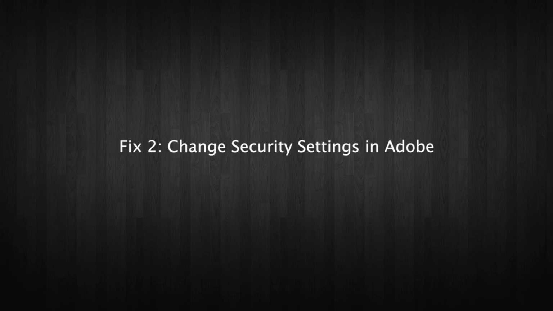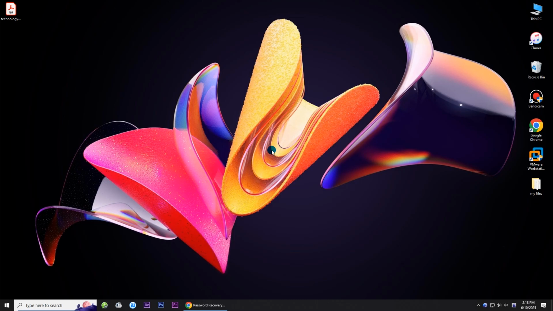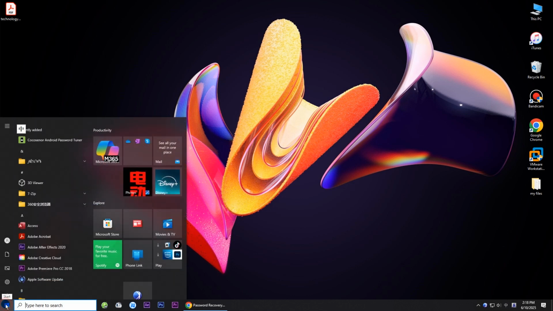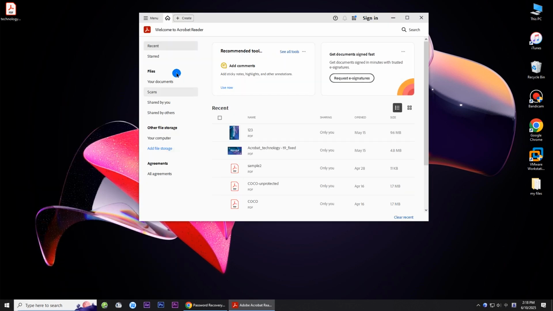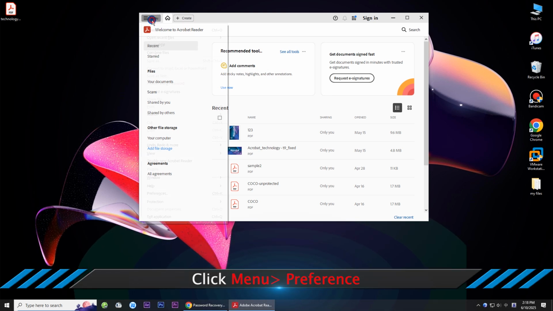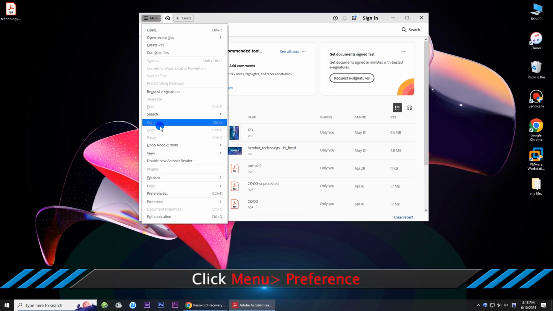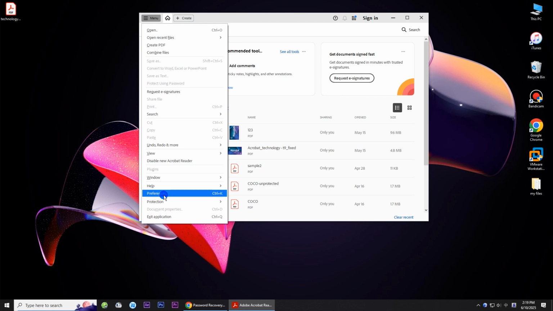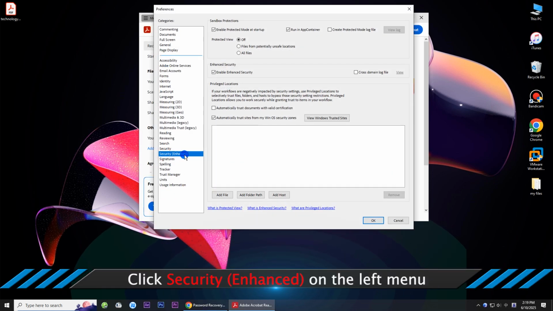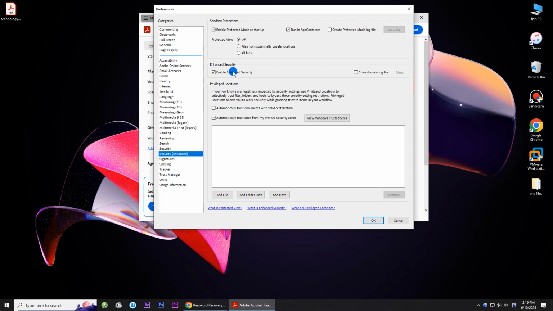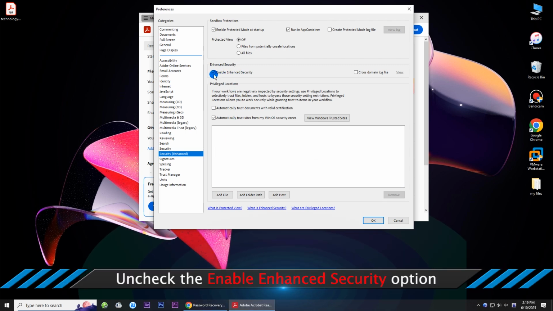Fix 2: change security settings in Adobe. Open Acrobat Reader. Click Menu, and then choose Preferences. Then click Security (Enhanced) on the sidebar. Go to the Enhanced Security section and uncheck the Enable Enhanced Security option.